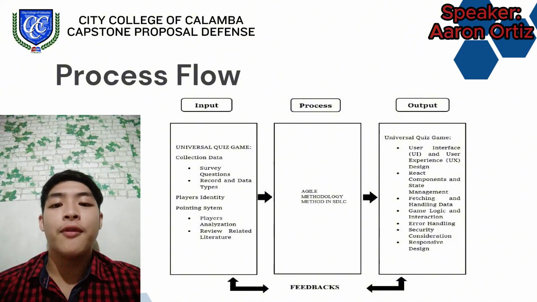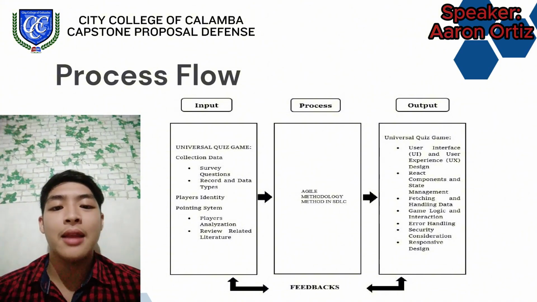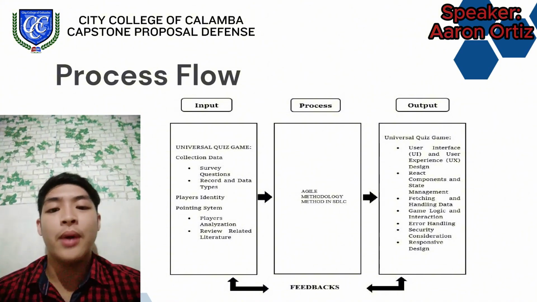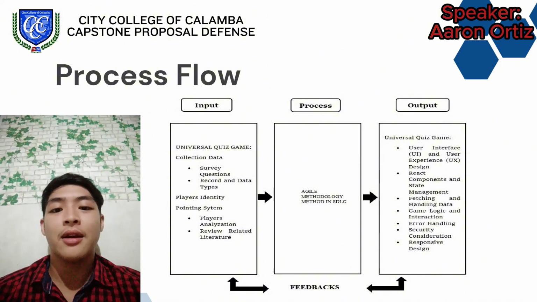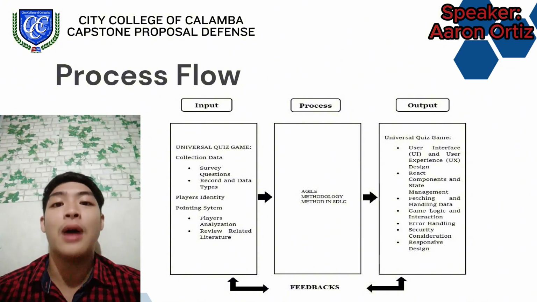We also have the review of related literature, or RRL. By looking at what has worked well in other games and current industry trends, we can integrate proven strategies and innovative ideas into our system.